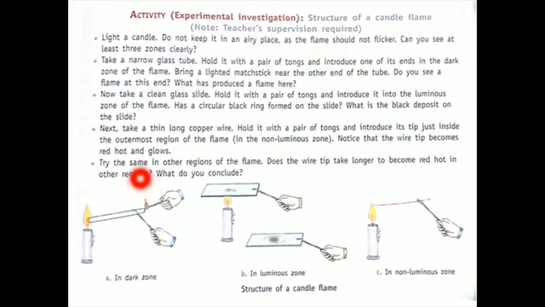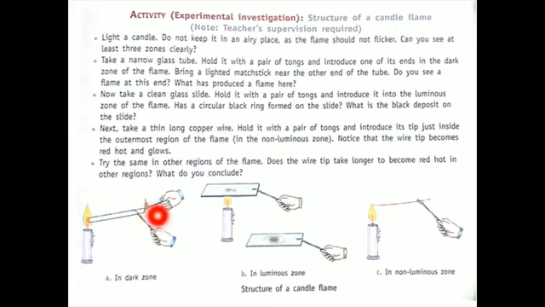So to do this activity, we have to take this narrow glass tube first of all, and hold it with the help of tongs. This is the metallic tong, as you can see. And we have to place one end of this narrow glass tube in the dark zone of a flame, as you can see in this picture.